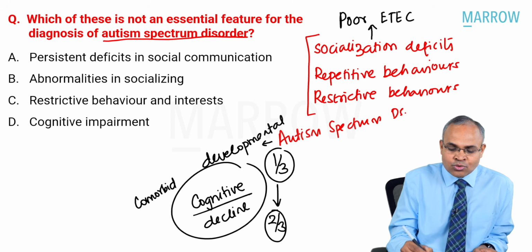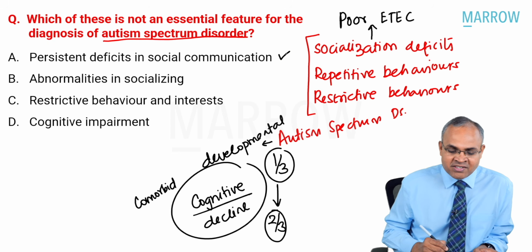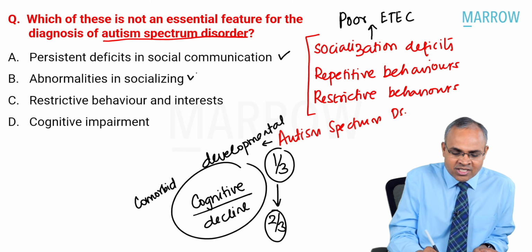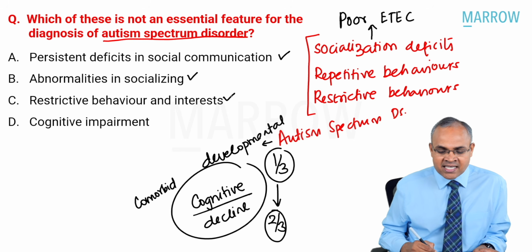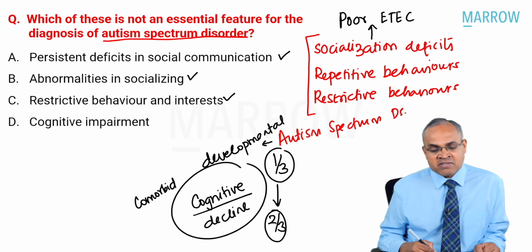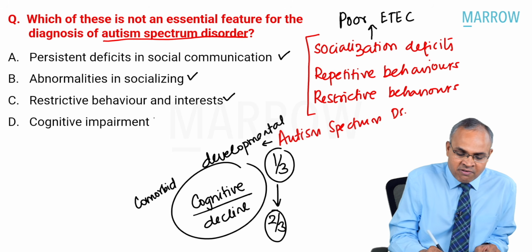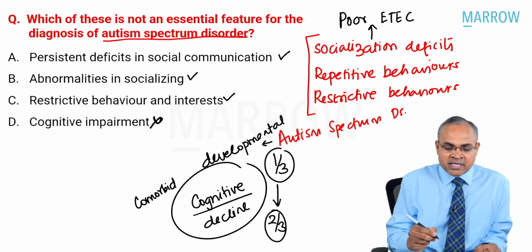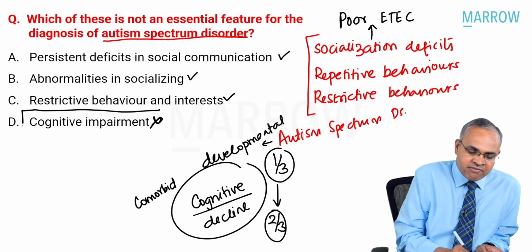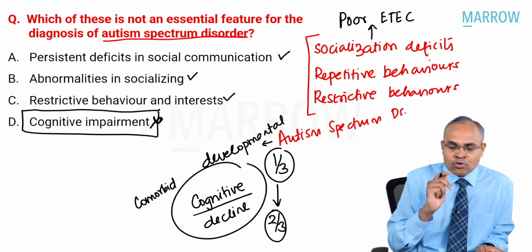Persistent deficits in social communication is an important feature which is seen. Abnormalities in socializing is an important feature which is seen. Restrictive behaviors and interests are actually important behaviors which are seen. So cognitive impairment is the one which is not essential in autism spectrum disorder. So that is the feature which is not essential for diagnosis.